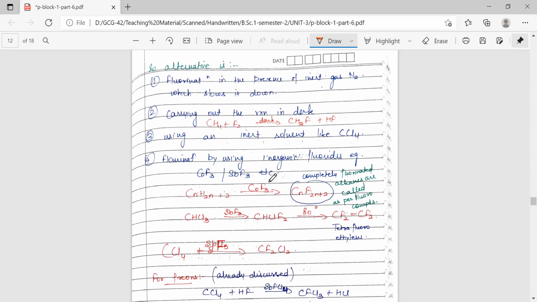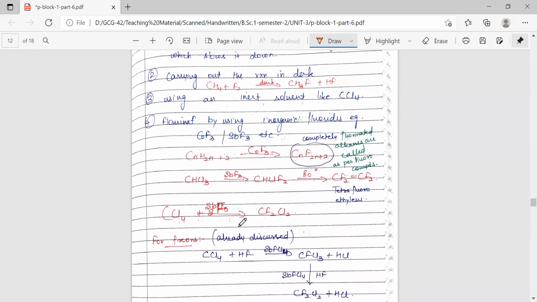So this is the hydrocarbon we have treated with CoF3, which is a fluorinating agent, and we'll get the formation of the corresponding fluorocarbon. From this method, we can generate completely fluorinated alkanes, and the completely fluorinated alkanes have another name, they are called perfluorocompounds of carbon. So this is the chloroform. We are treating it with SbF3, we'll get the formation of CHClF2, treated at 80 degrees Celsius, we'll get tetrafluoroethylene.